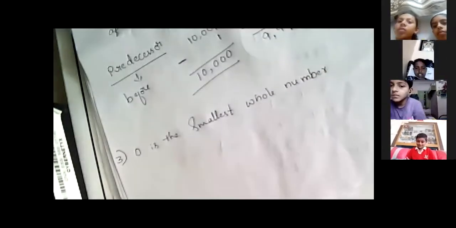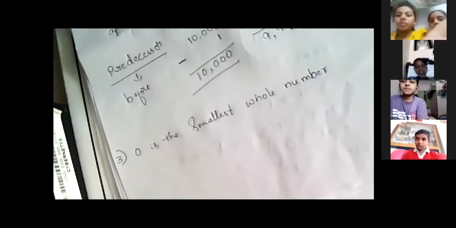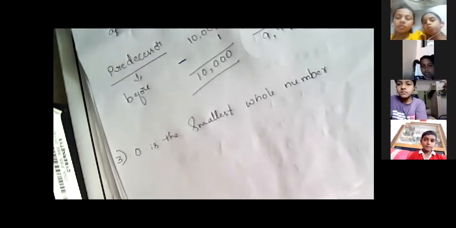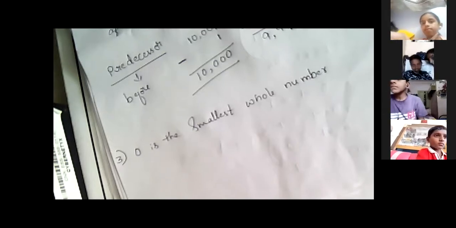Understand? 0 is the smallest whole number, and 1 is the smallest natural number.